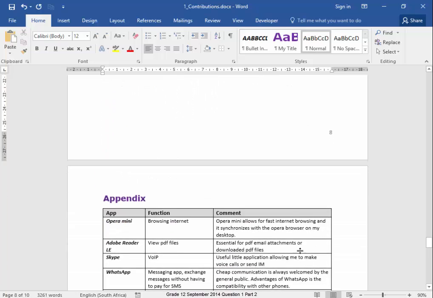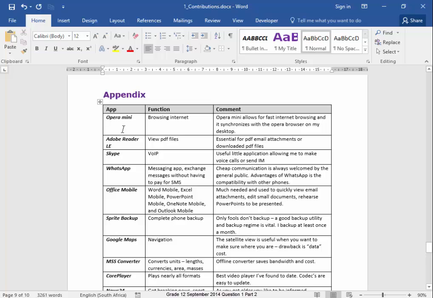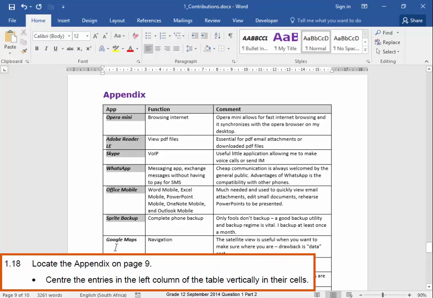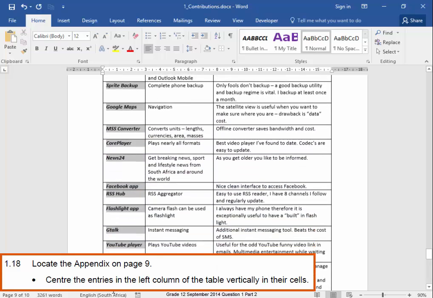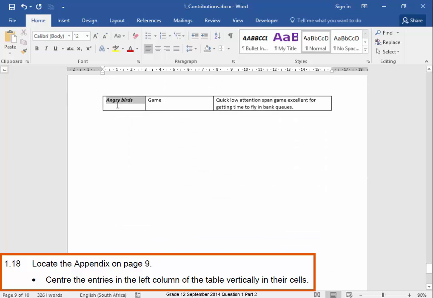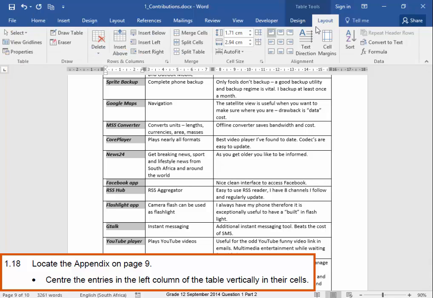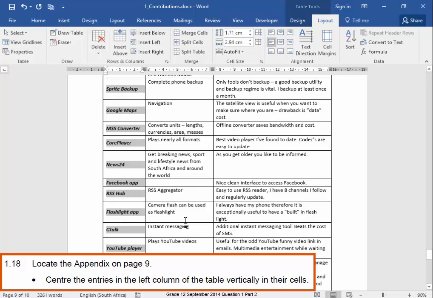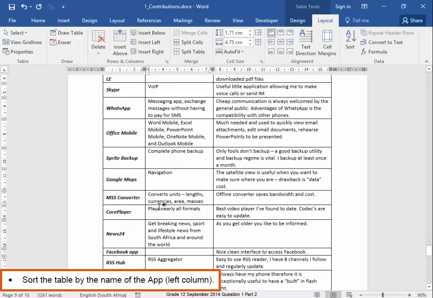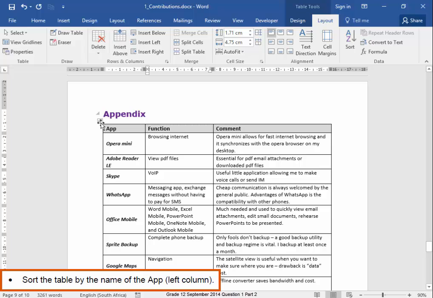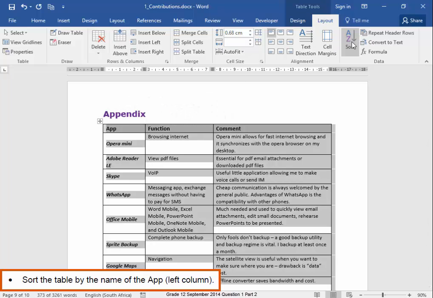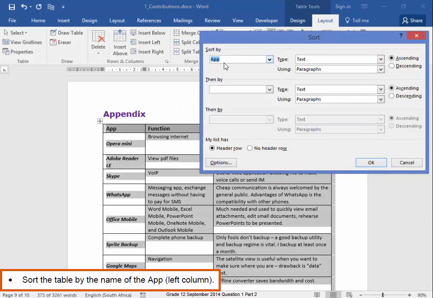Now here we have a table. I need to vertically align the entries in the first column. Layout, vertically center them. And I need to sort the table, select the whole table, and sort the table by the first column. It has a header row. Ascending order.